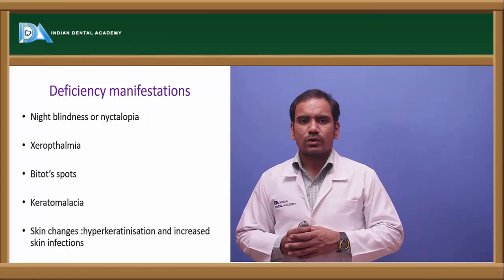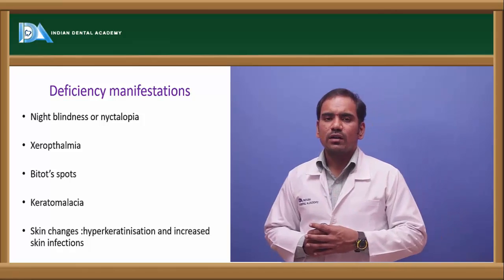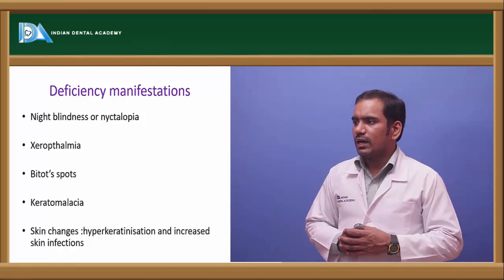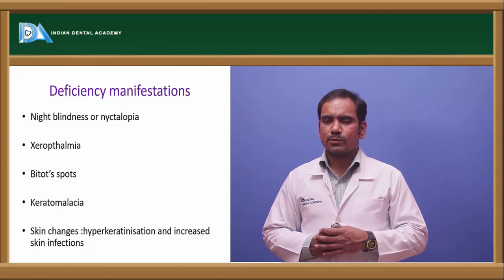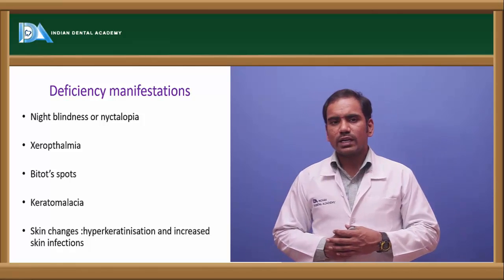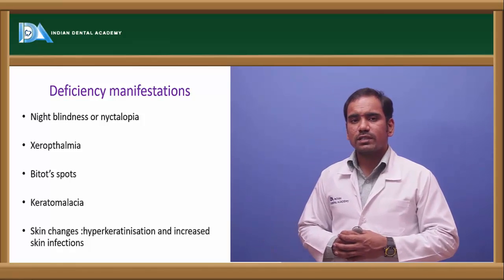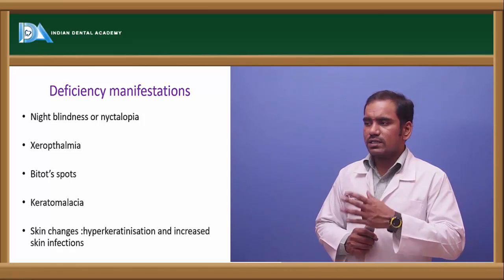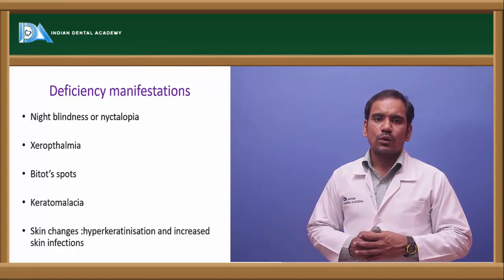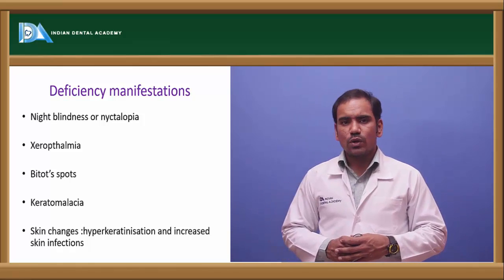So what are Bitot's spots? Bitot's spots are seen in case of vitamin A deficiency. These are nothing but grayish triangular spots seen in the eye. Those are an important characteristic feature of xerophthalmia. And keratomalacia is softening of the cornea, and that is the severe form of vitamin A deficiency. It leads to complete blindness. So that is the significance of keratomalacia.